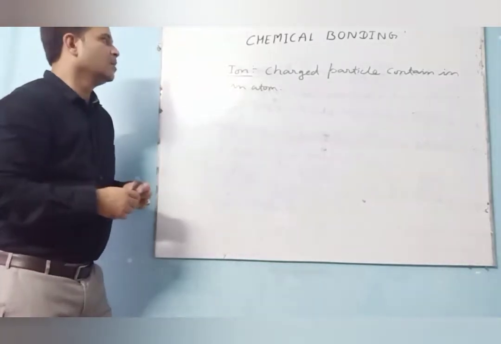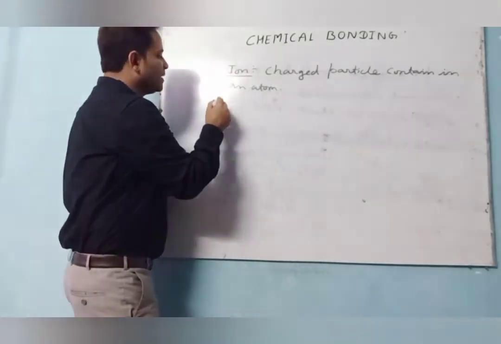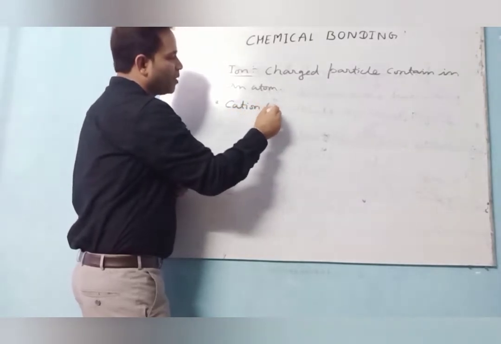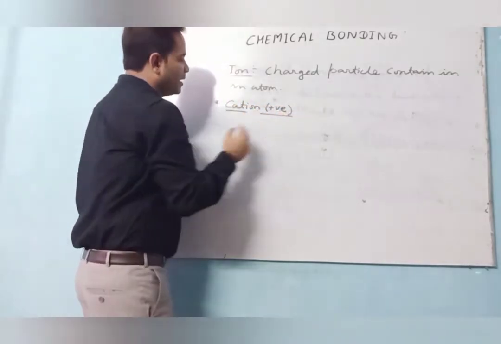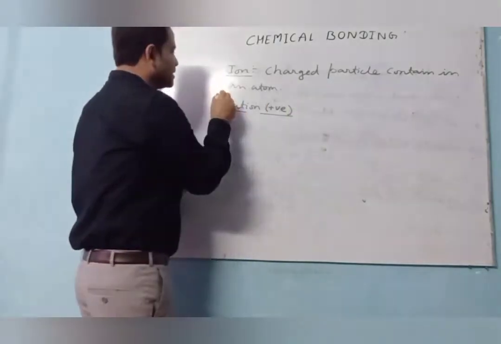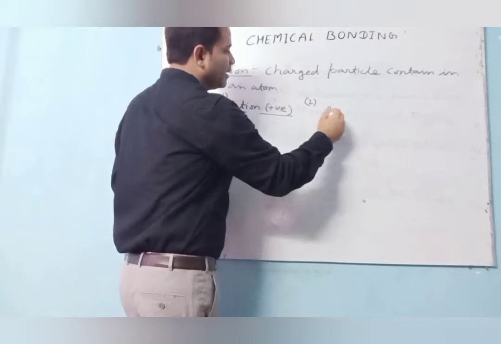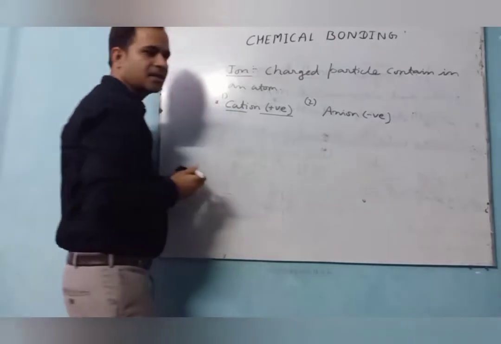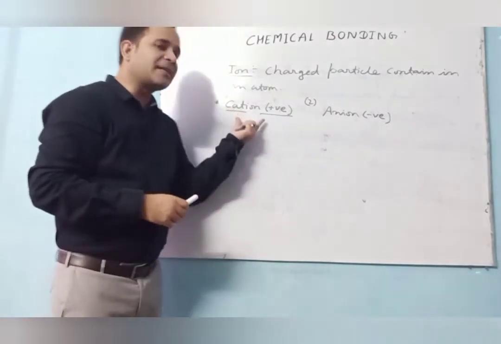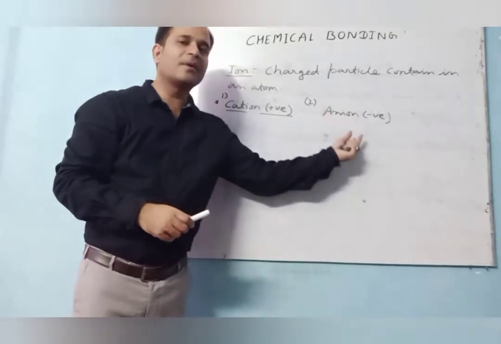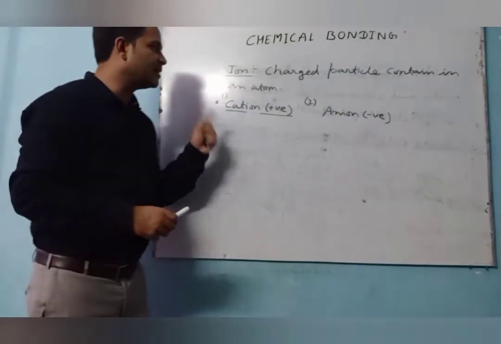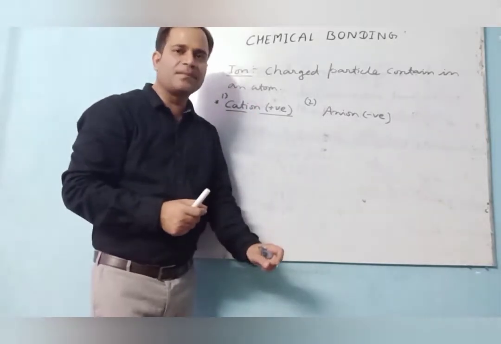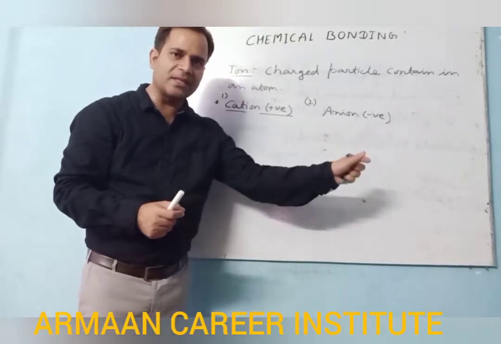Number 1. So how many types of ion? One is the cation, or you say the positive charge, and second one is anion, negative charge. Getting? So cation means positive charge, anion means negative charge. Here the two charges is said to be ion. Each and every compound there must be a charge, one cation, second one is anion.